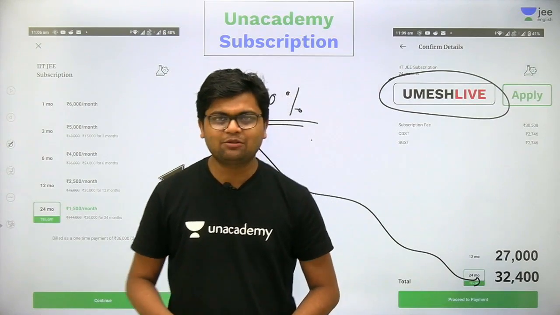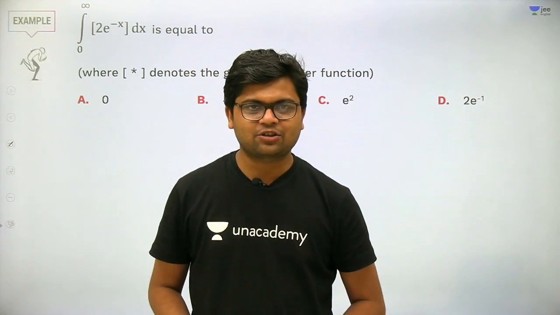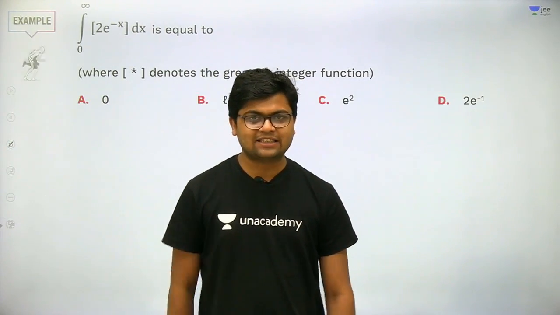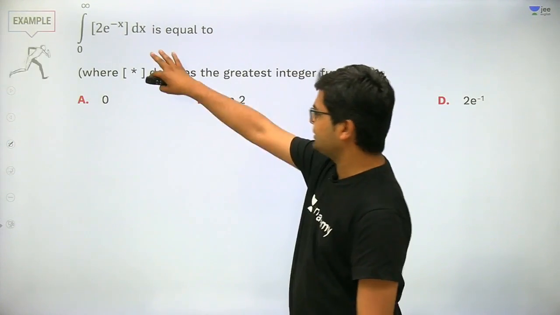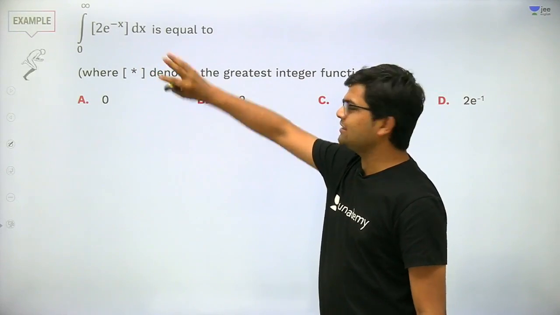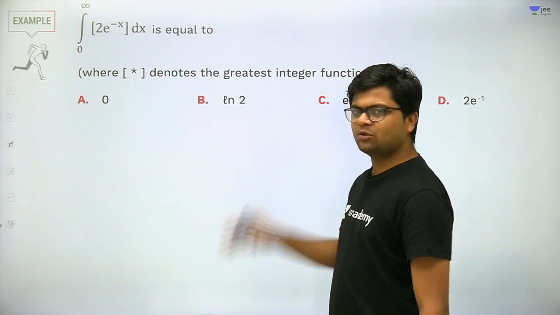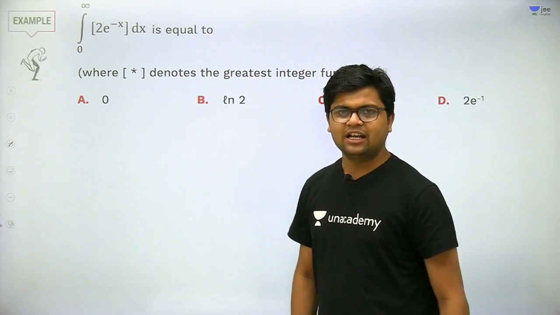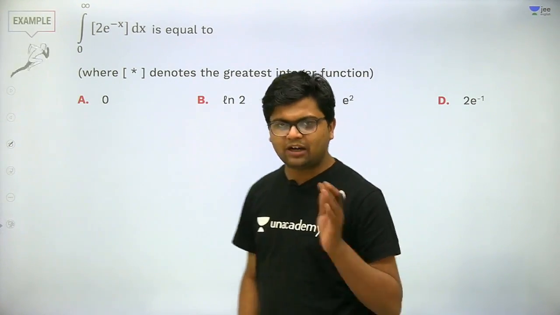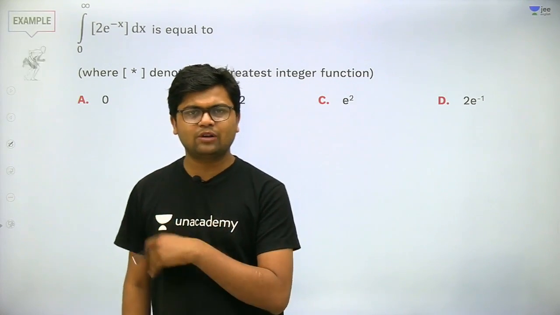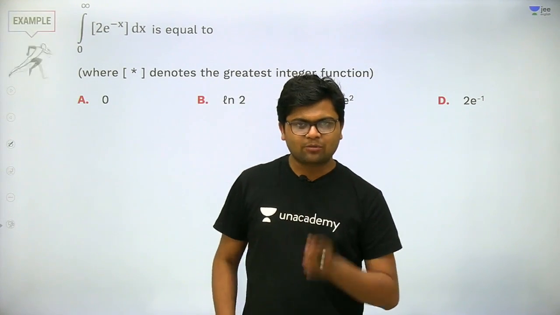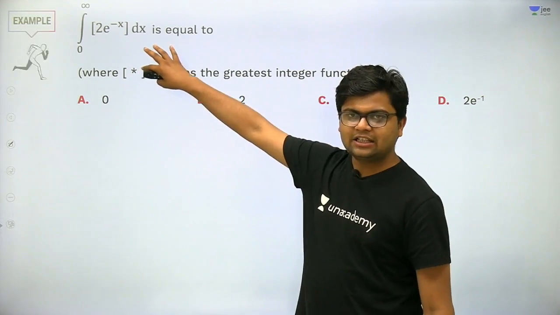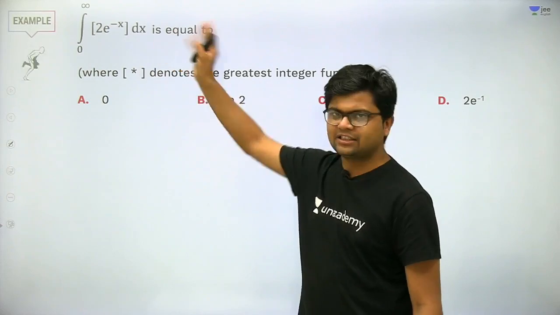So let's start with it. This is the first question. Integral 0 to infinity twice of e raised to the power minus x, greatest integer, dx. This is the greatest integer. We need to integrate this integral and options are given to me as follows. So the greatest integer breaks its definition at the integers. It will be 1 from 1 to 2, close 1 to open 2, and it will be 2 from close 2 to open 3. So we must redefine this function in the given specific domain to find its integral.